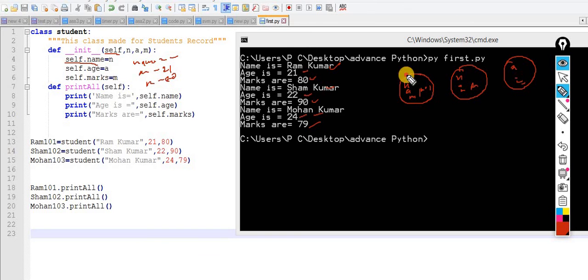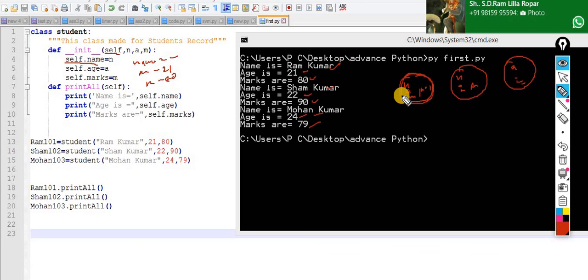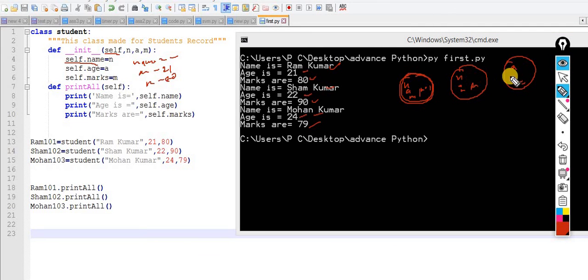So this is the information for the first object that I already discussed. The first student can be Ram, and he is coming from a different district. The second is Sham, the third is Mohan, and so on. But they are all part of this one. This one is technically called the reference variable, which is referring to this class, and this one is called the object, and I pass these three values. Why do I pass these three values? Because my initializer is taking three different variables.